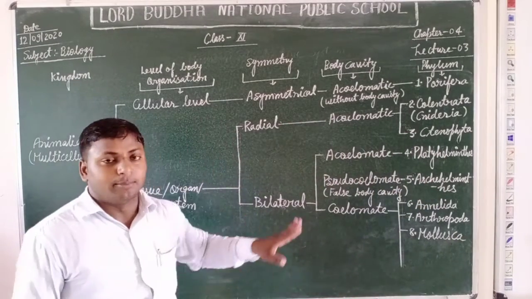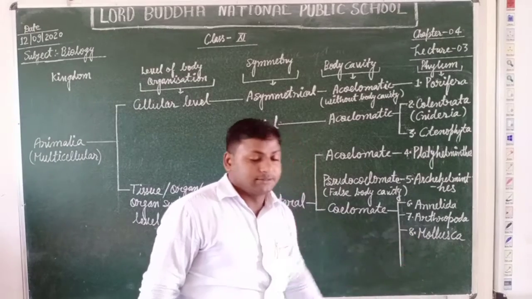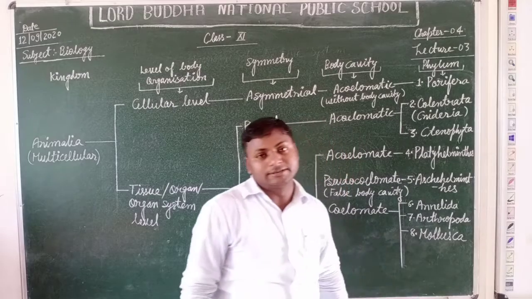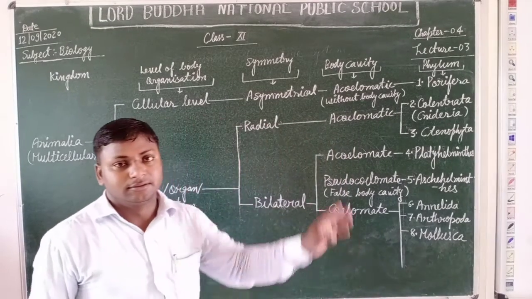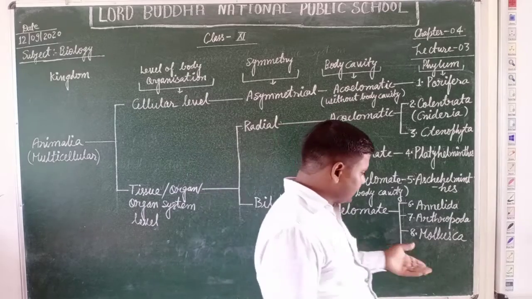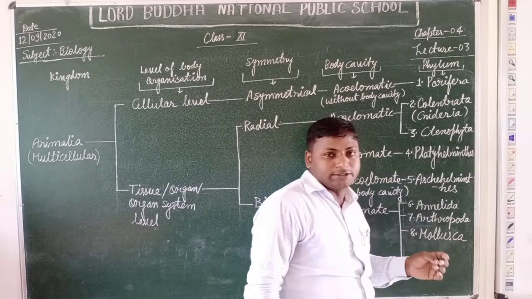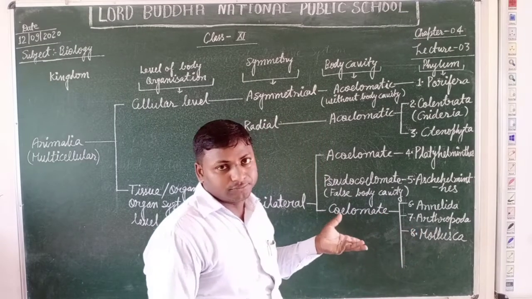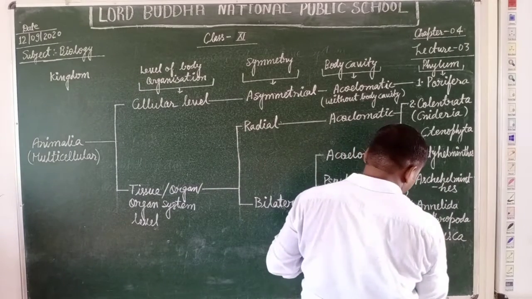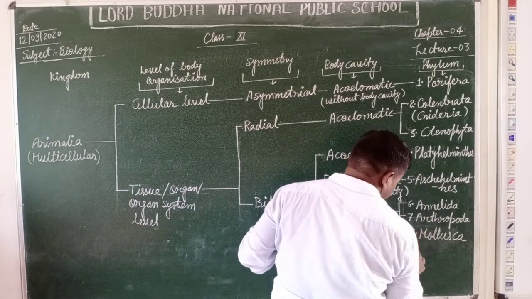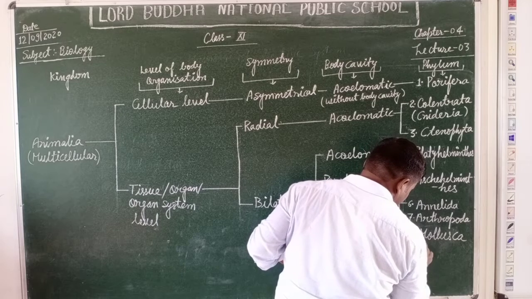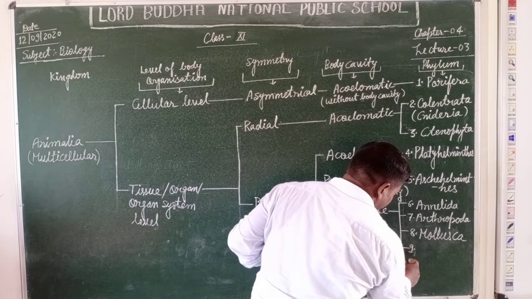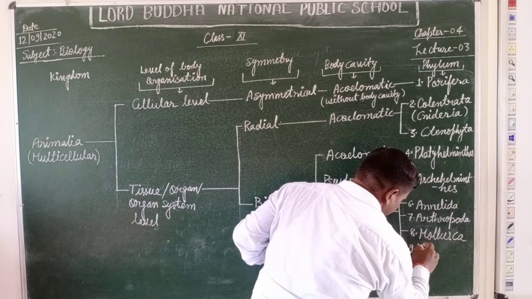What are the examples of such soft-bodied animals? Pila globosa, which means apple snail, is a chief member of the phylum Mollusca. Besides it, octopus, the devilfish, and Loligo are members belonging to the phylum Mollusca. Now students, the ninth phylum of the kingdom Animalia is Echinodermata.